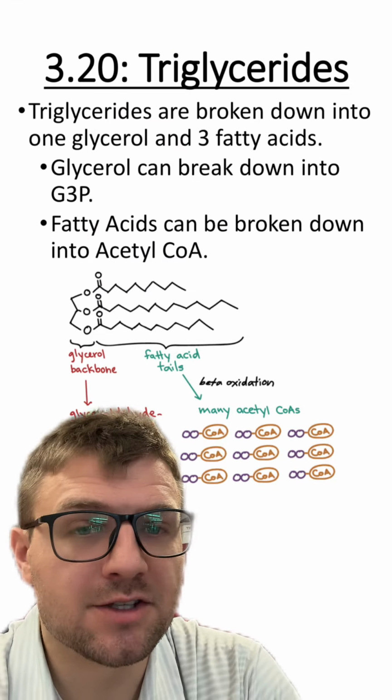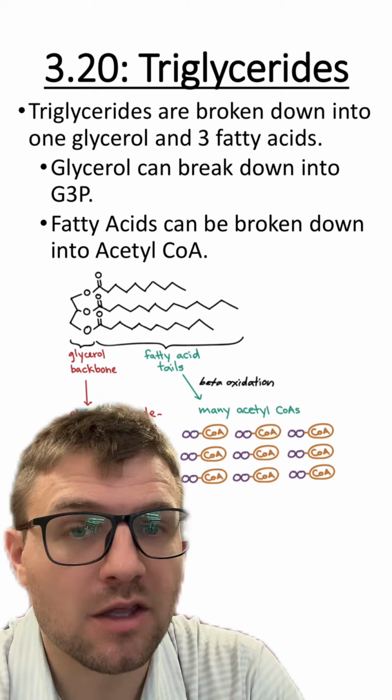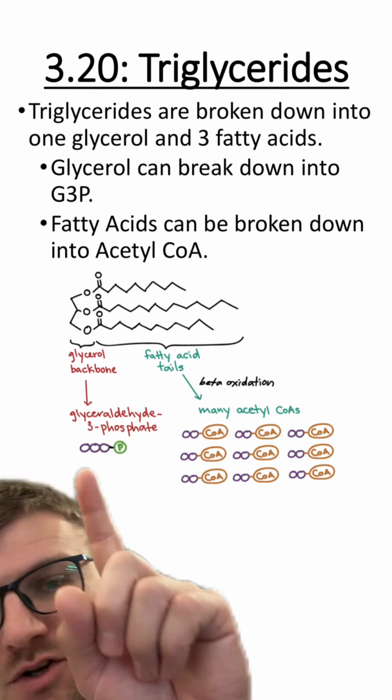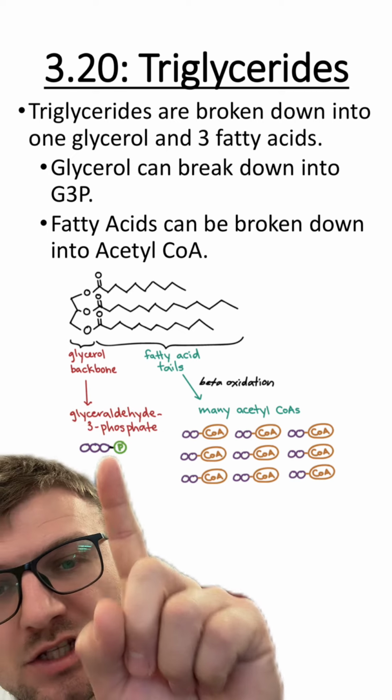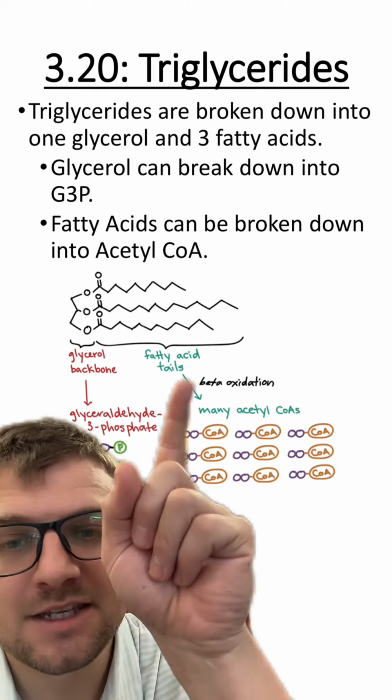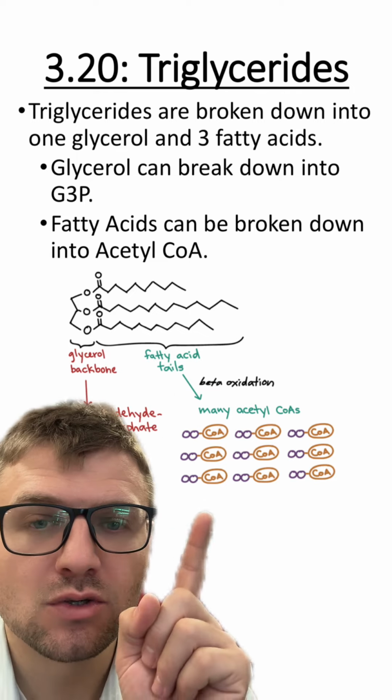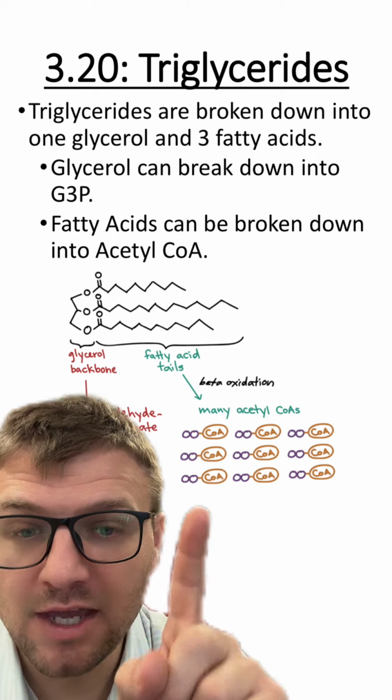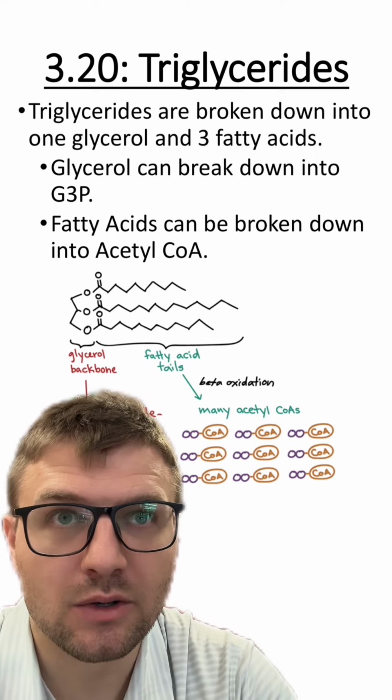Like I said before, triglycerides are going to be broken down into a glycerol molecule and 3 fatty acids. That glycerol molecule is going to be broken down and be made into a G3P molecule. And these fatty acids are going to be broken down into molecules called acetyl, which will then be made into the acetyl-CoAs that go into the Krebs cycle.